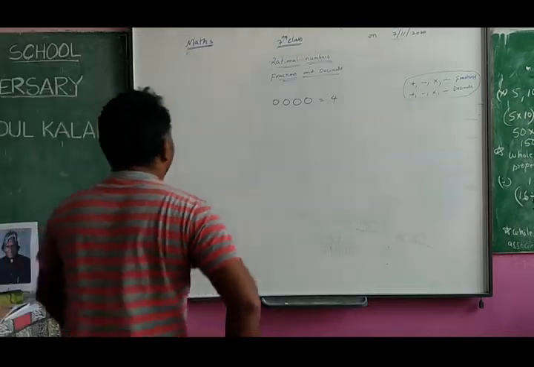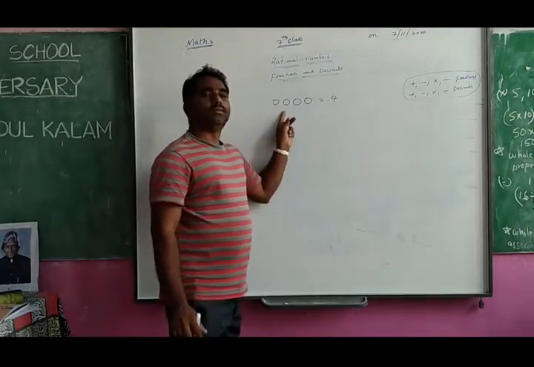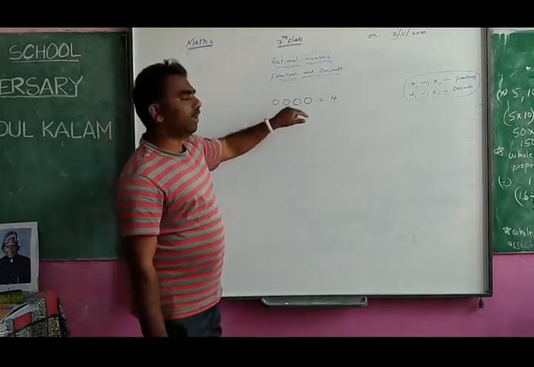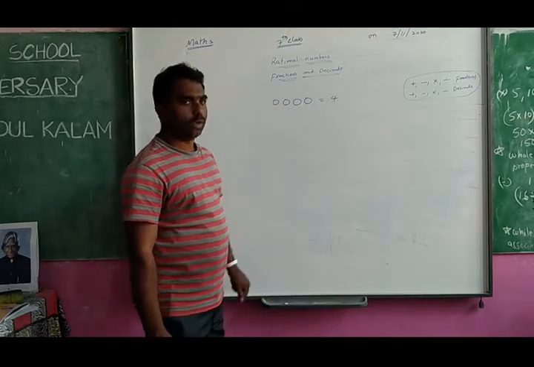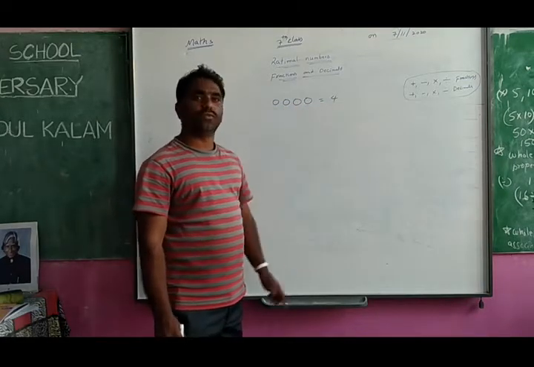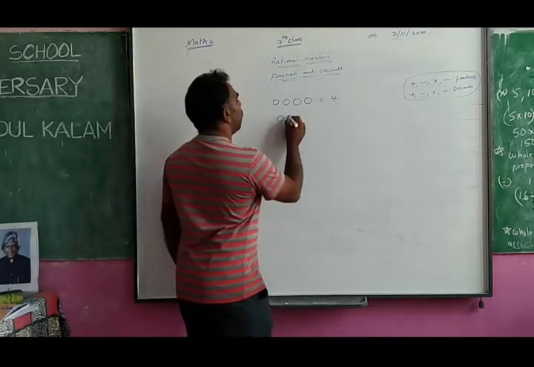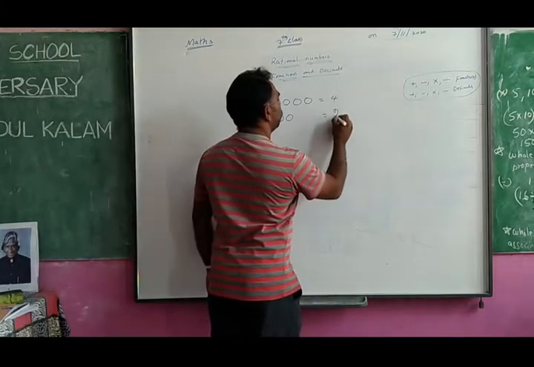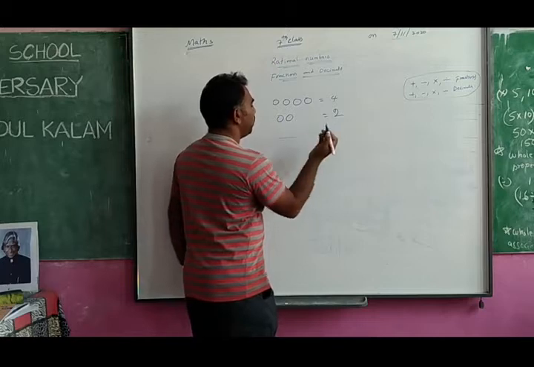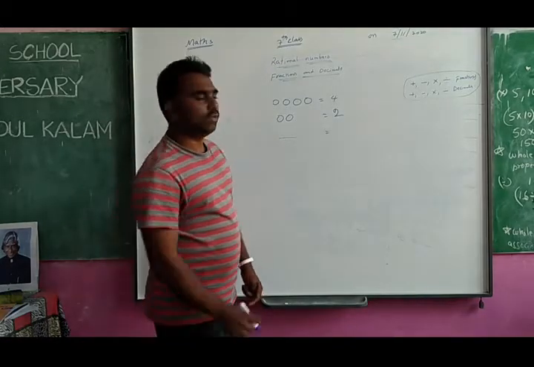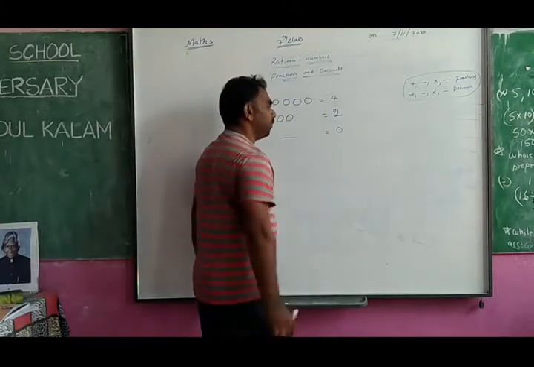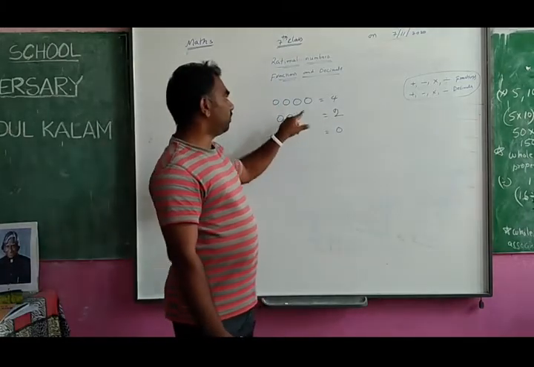When we find out how many there are, you can immediately count and denote the number, it is 4. How many are there? You can say 2. How many are there? Nothing. Nothing means you will say 0. To denote all these situations we have numbers.